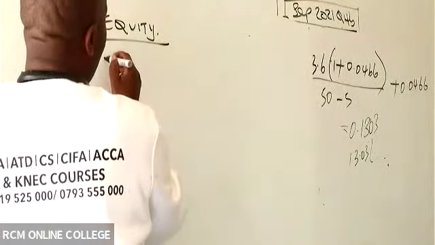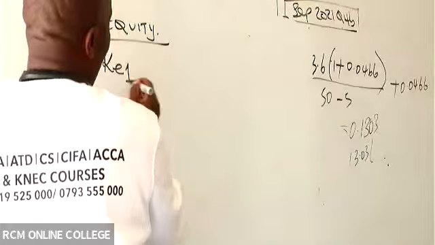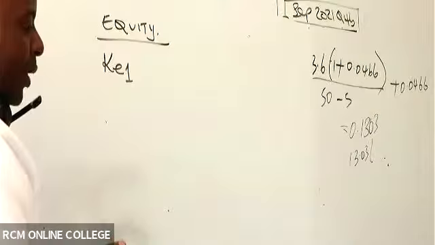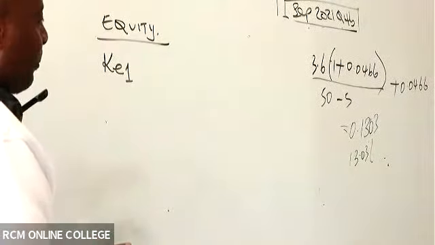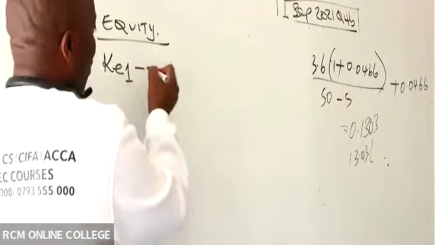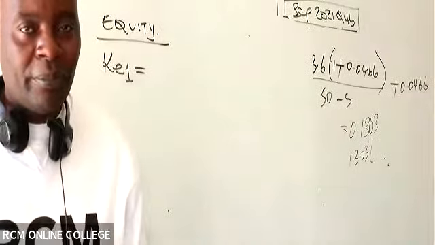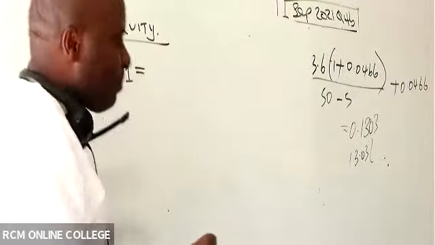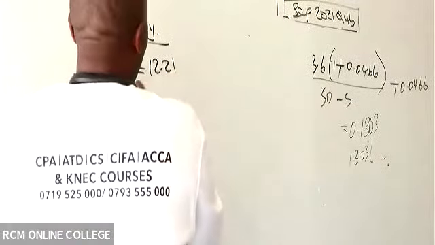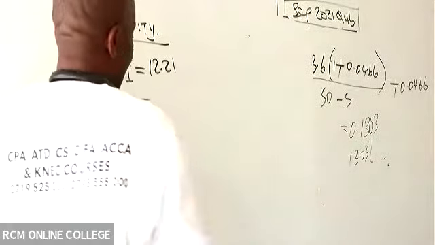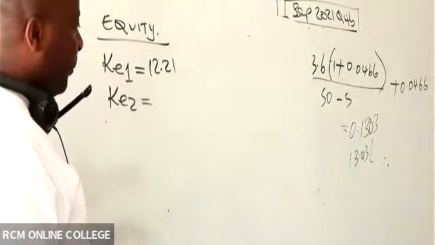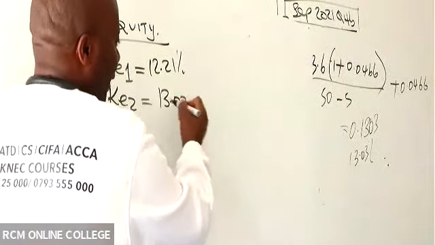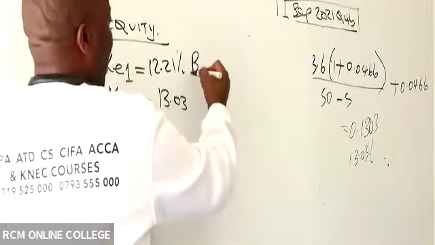Equity. So for equity, we have cost of equity from retained earnings. Just a summary. You must also write this summary. So this one here was coming to how much? Cost of equity retained earnings... 12.21. Yeah. How about cost of equity ordinary shares? 13.03, isn't it?